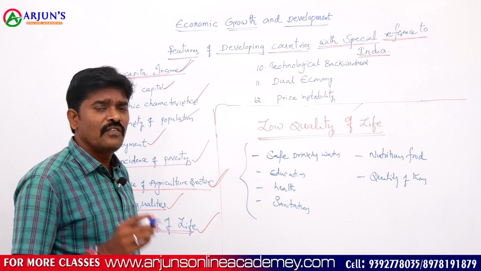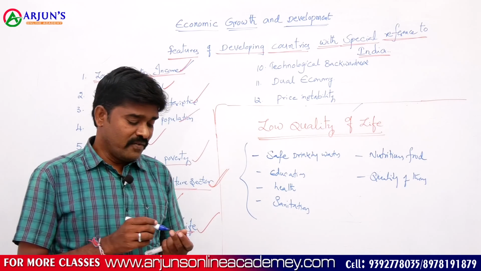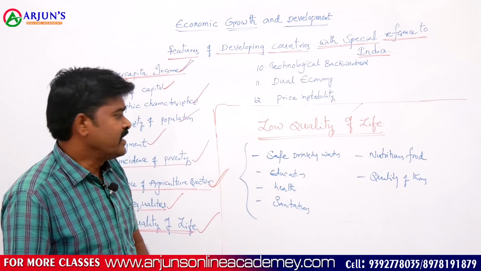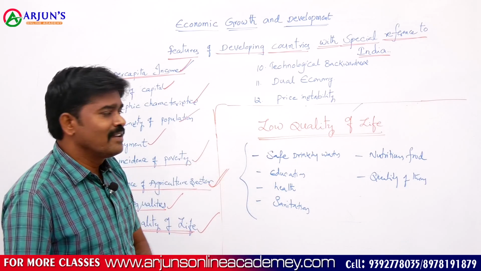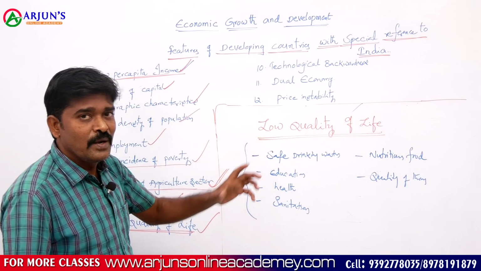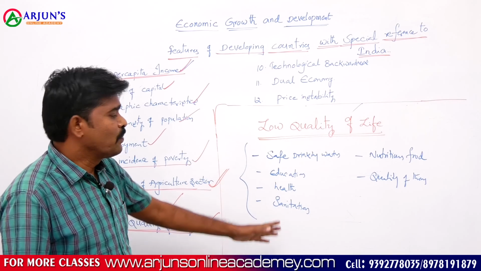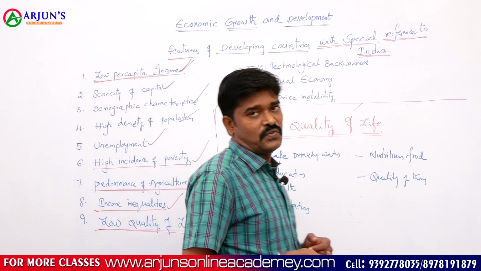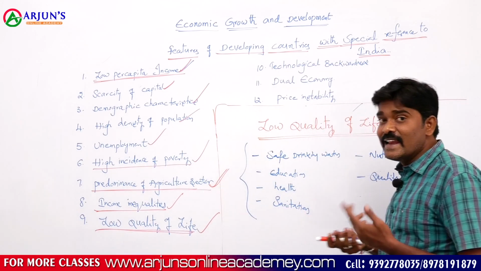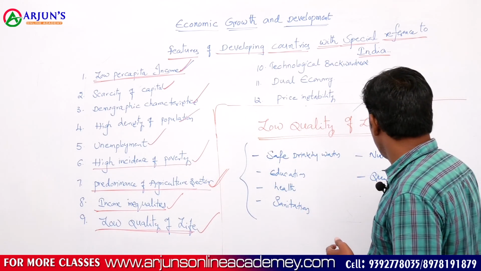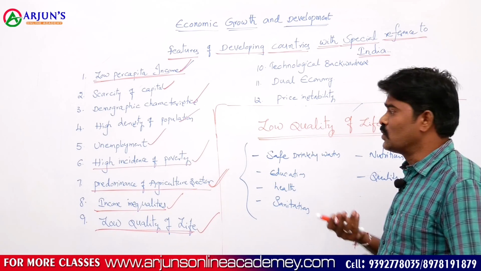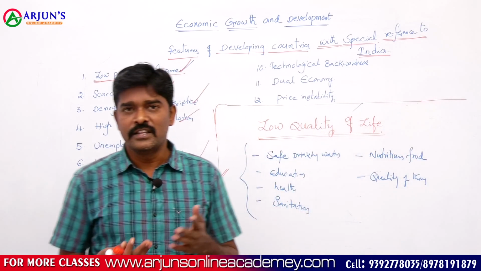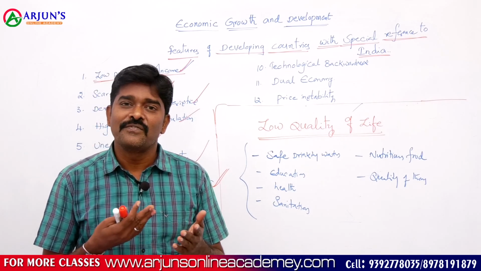Due to low income and poverty, they are unable to get the minimum facilities. That means no safe drinking water, no proper education and health facilities, no proper sanitation facilities. They are unable to get good nutritious food, which leads to illness. They are unable to get the things essential to lead a decent and dignified life due to lack of sufficient income.